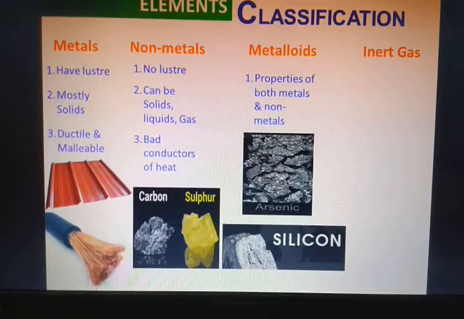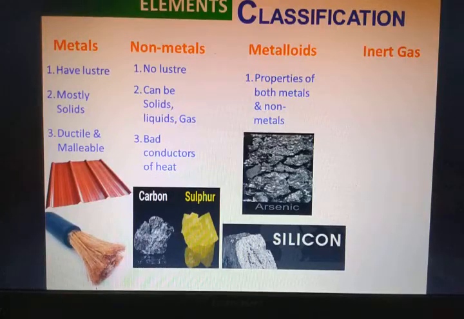Non-metals do not conduct electricity and heat. As it's written over here, it's a bad conductor of heat as well as a bad conductor of electricity.